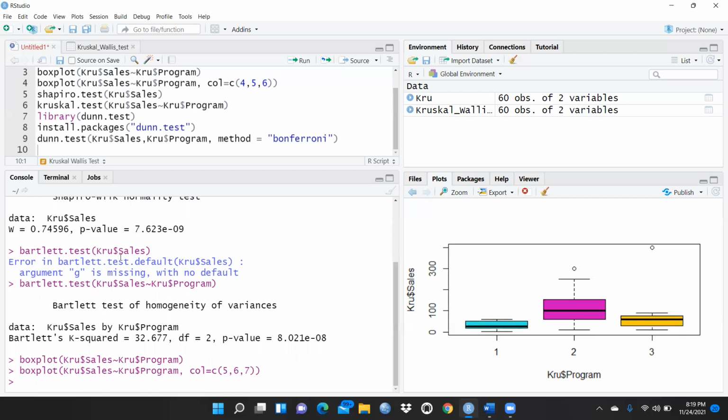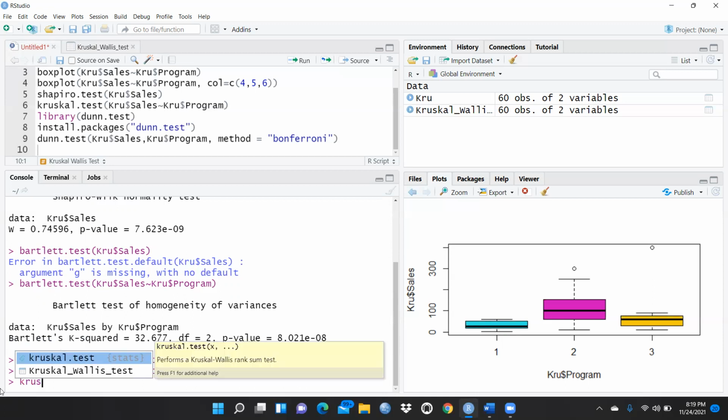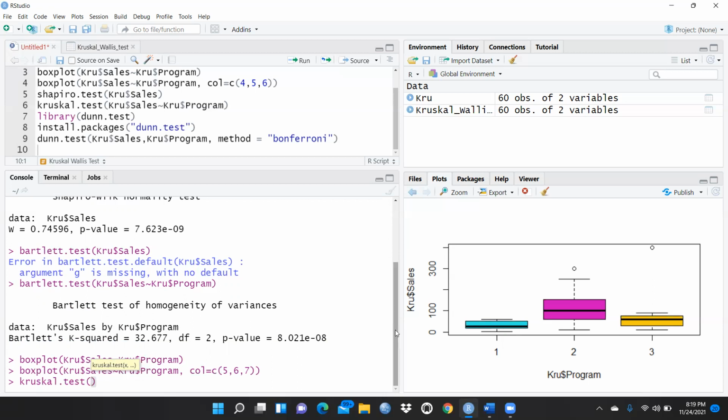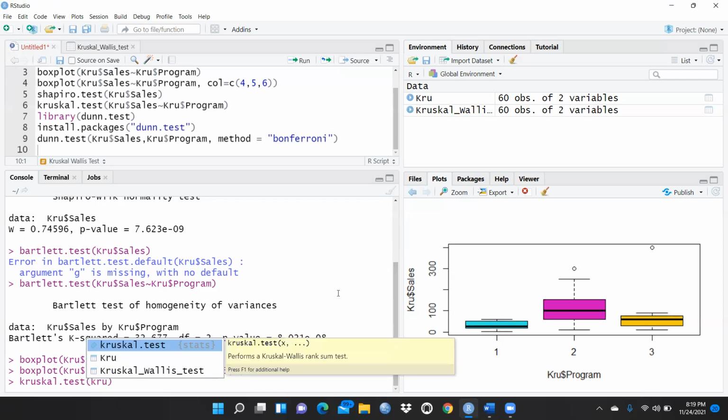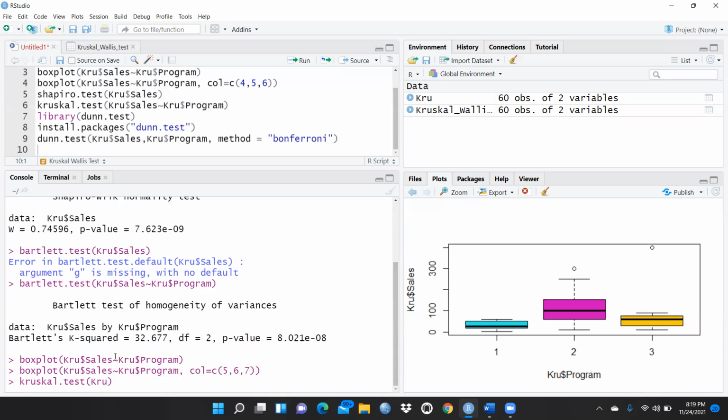So now all the tests we have done. Now we will write the Kruskal test. Before writing this, okay, fine, Kruskal test, right? Now we will write KRU, again the same file name, and I have to press the $ sign.